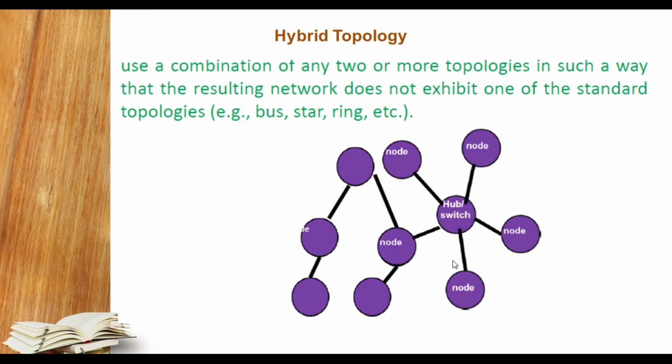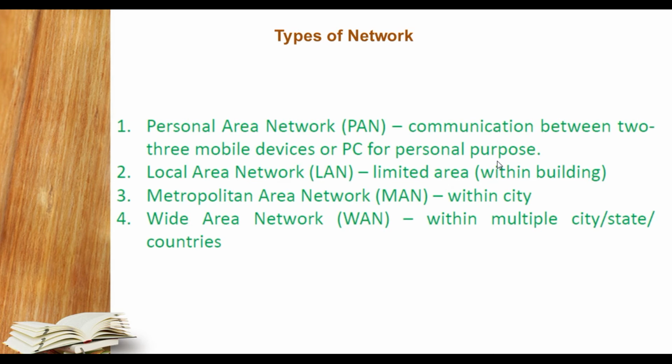Now we are talking about the hybrid topology. In hybrid topology, students, a combination of at least two or more network topologies is known as a hybrid topology. It is used to combine any two or more topologies in such a way that the resulting network does not exhibit one standard topology like bus, star, ring, etc. You can see here is a bus, and this one is a star. If this is connected along with this one, it is considered a hybrid topology.